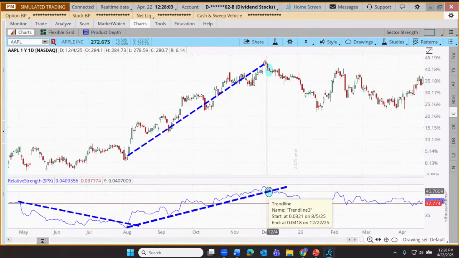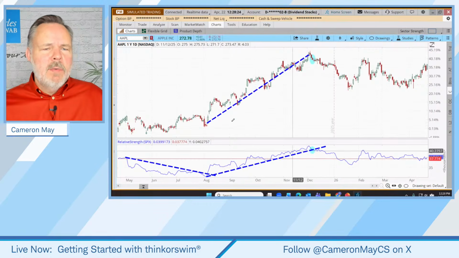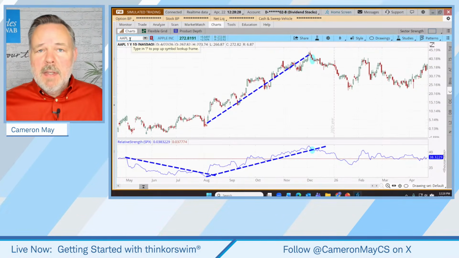So, an interesting comparison tool known as relative strength. If this is your first introduction to it, I hope that was a helpful demonstration. But we want to move on now to nifty, powerful tool number 6 for comparing stocks or indices. By the way, should we do this? Let me show you one other thing before we move on to that other tool, because we have the time.